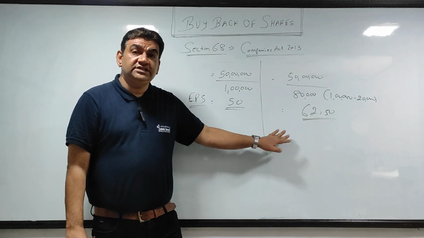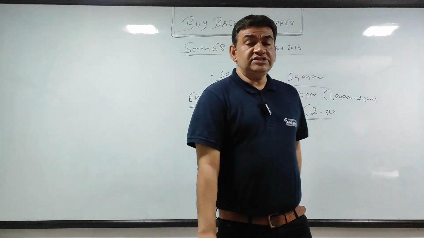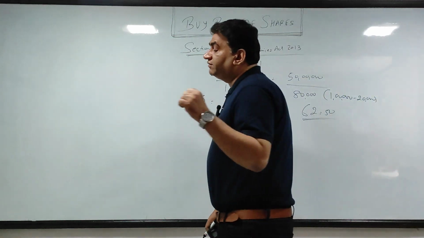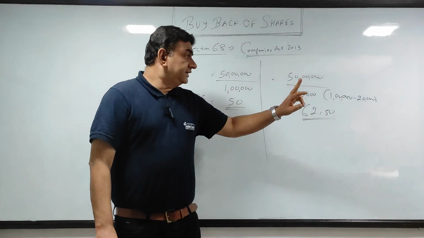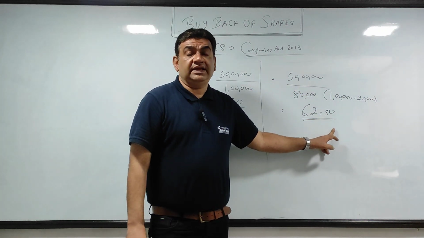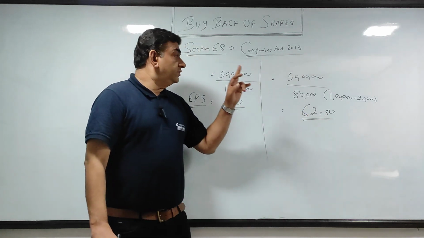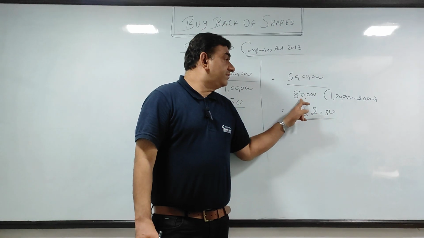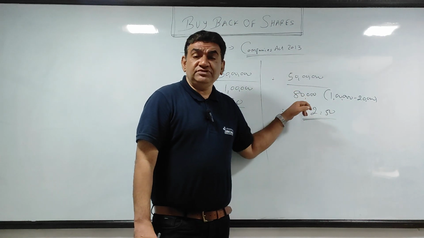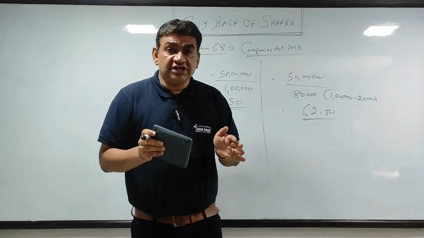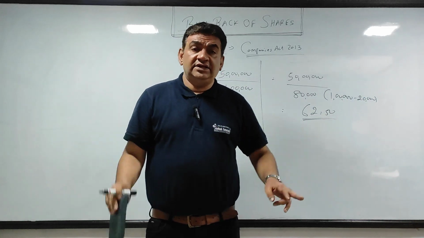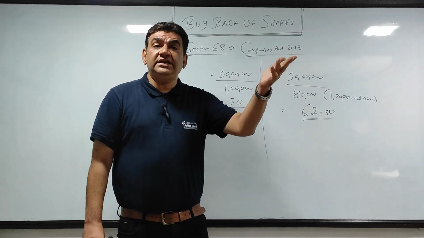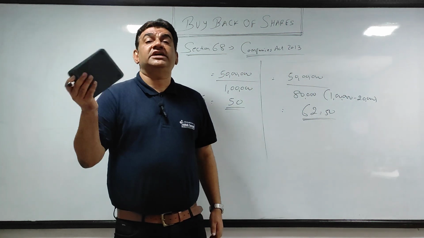How much did it come here? 62.5. The earnings per share, which was 50 rupees in this case, has now increased to 62.5. Why did it increase? Because here 50 lakh was divided by 1 lakh, and here 50 lakh was divided by 80,000. Here it is divided over fewer shares, so the fewer the shares, the more my EPS will increase. So here see, there is a difference of 12 rupees 50 paise in earnings. According to the P/E ratio, whatever is there in the market, your share price will also increase.